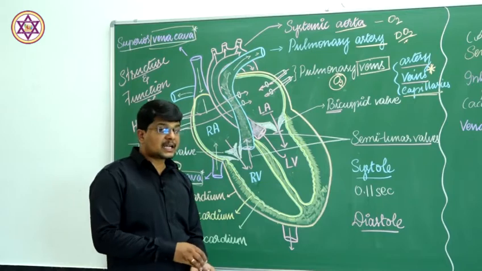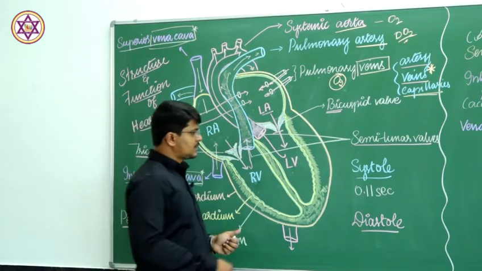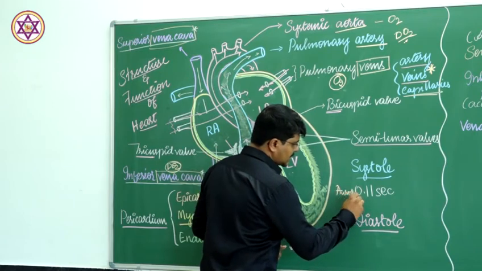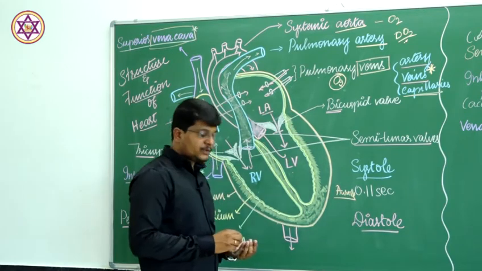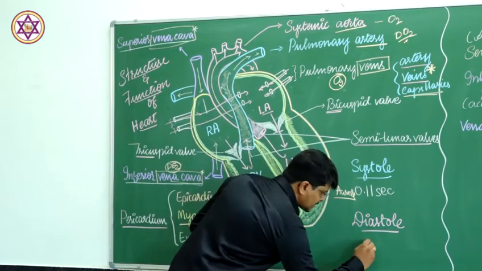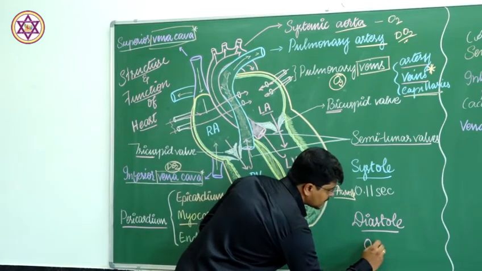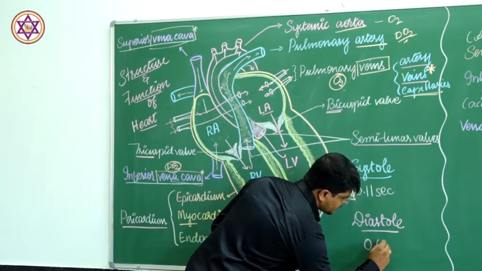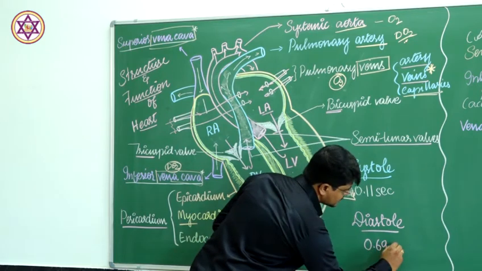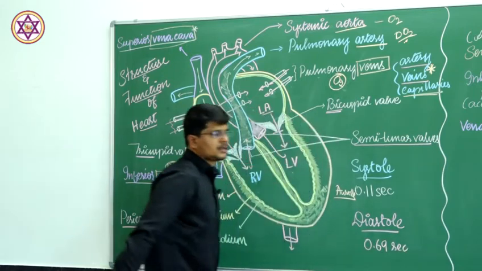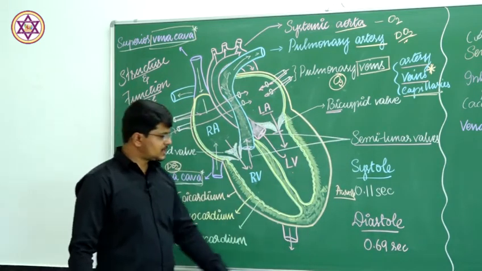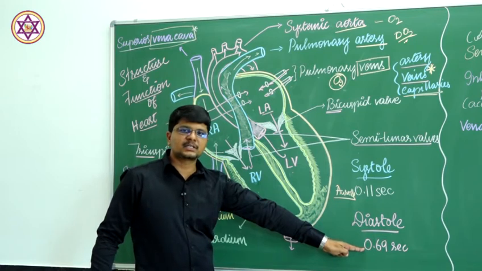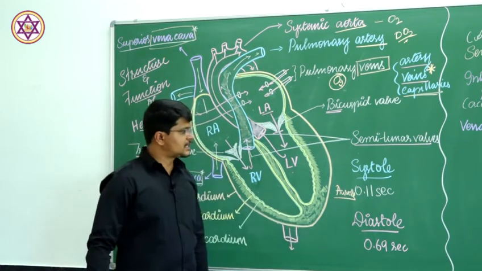And for the relaxation of the auricle, the diastole, which is a longer period, takes 0.69 seconds.